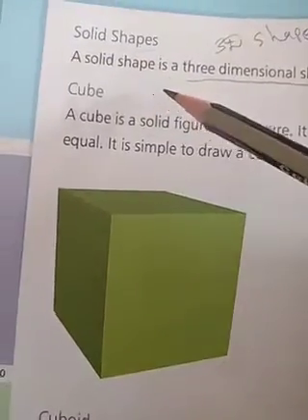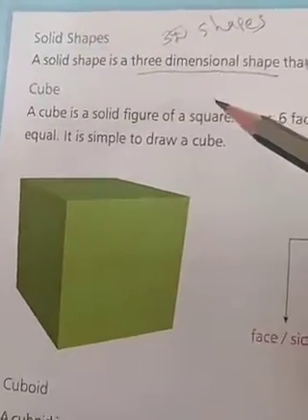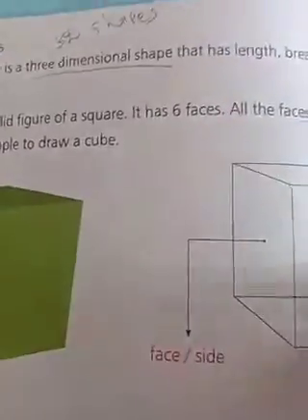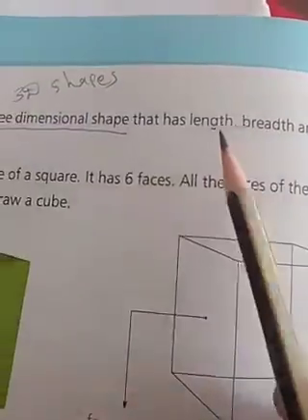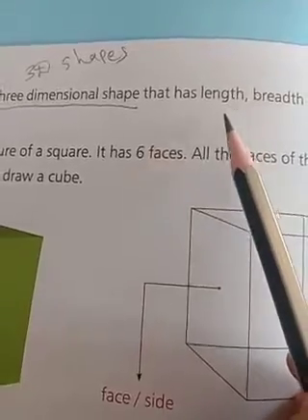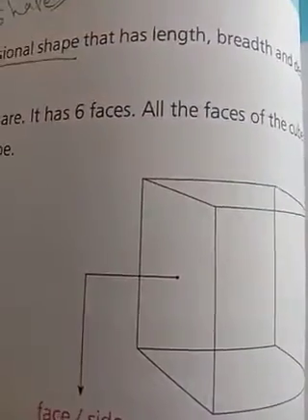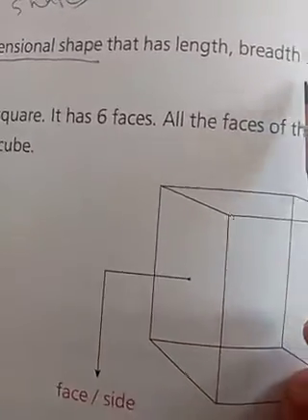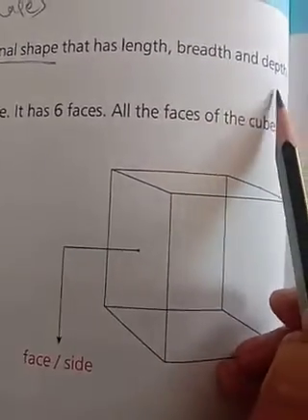A solid shape is a 3-dimensional shape that has length, breadth, and depth.